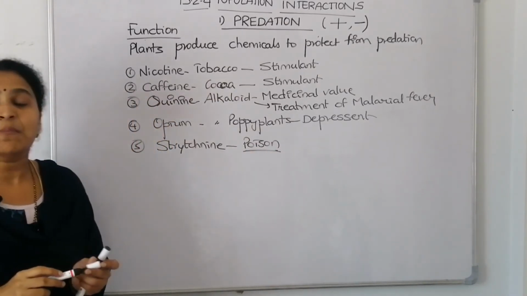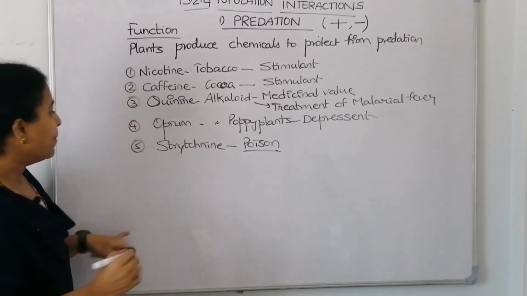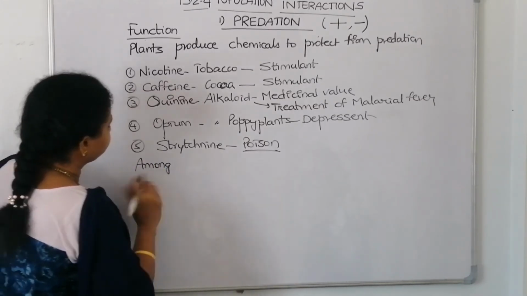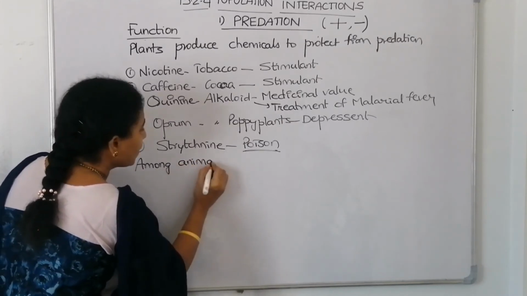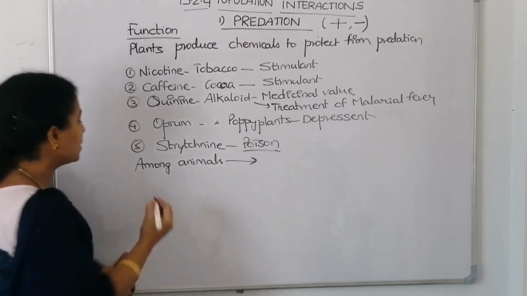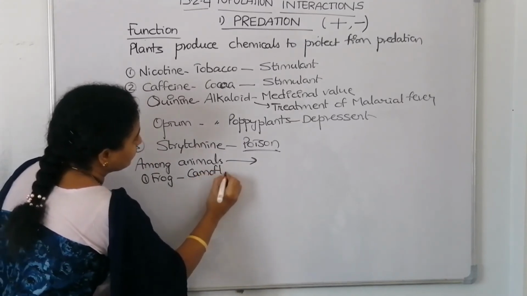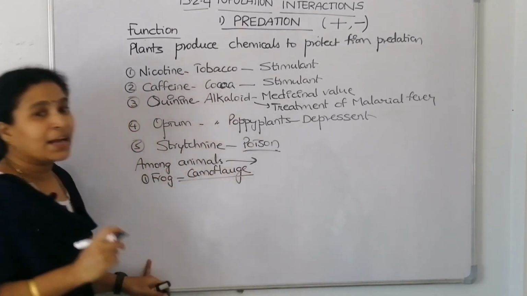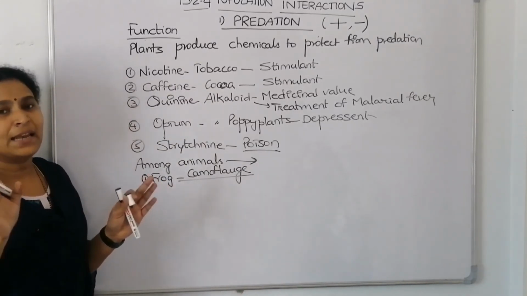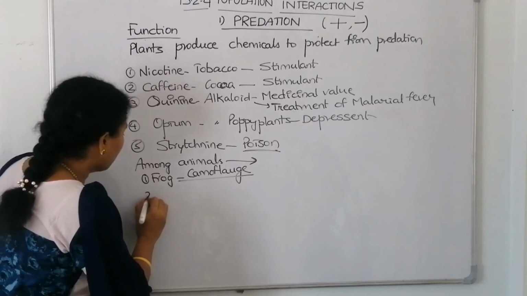All these are the chemicals the plants are producing to safeguard themselves from predation. Now, among animals also, they show such types of defense mechanisms. If we have to list down examples of how the prey is protecting itself from the predator, frogs and all do camouflage. What do you mean by camouflage? In order not to get noticed by the predator, they take the color of the surroundings and then remain unnoticed. That's called camouflage. They use such mechanisms to hide from the predator.